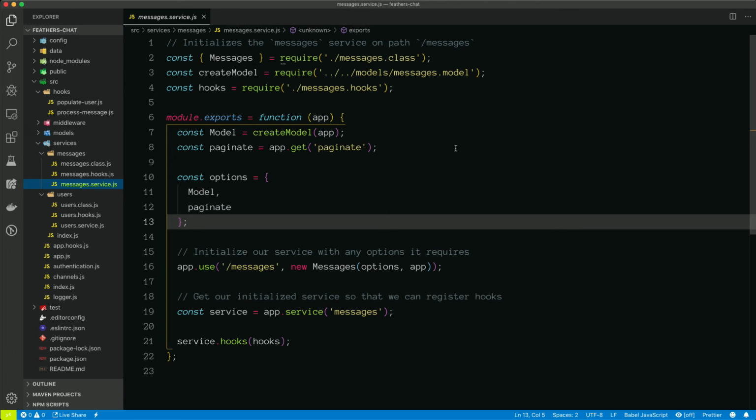So really, you should only create custom services if you need to deal with external APIs. Potentially, you want to combine multiple services together, for example, if you're doing reports or something like that. Or again, if the service doesn't talk to a database and it only talks to an API, that might be when you create a custom service. But for the most part, and for this application, we're just using built-in services, and we have a couple of custom hooks.